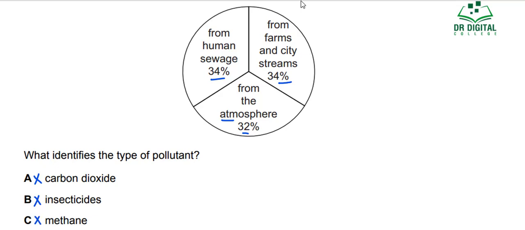So this is wrong. Nitrogen containing chemicals, almost all the organic compounds such as those of proteins, they are having nitrogen containing chemicals. So they can be present in the sewage, they can be present in the city streams and the farms, and the nitrates in the form of NO and NO2 through the acid rain, they also can come from the atmosphere. So the answer for this question is D.